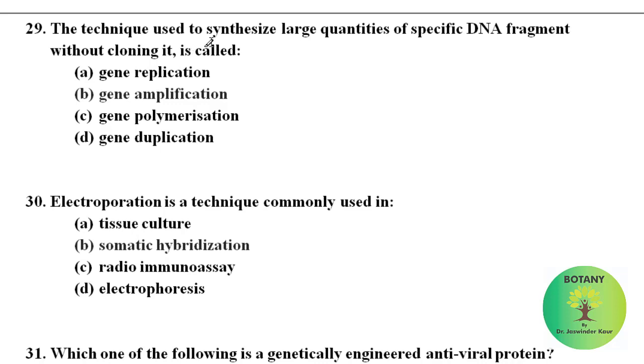The technique used to synthesize large quantities of specific DNA fragments without cloning is called gene amplification. Electroporation is a technique commonly used in somatic hybridization.